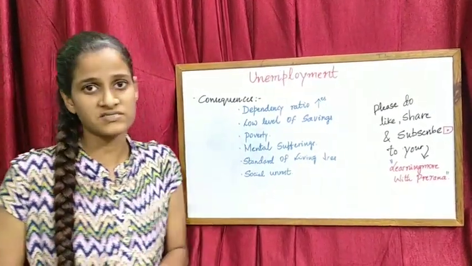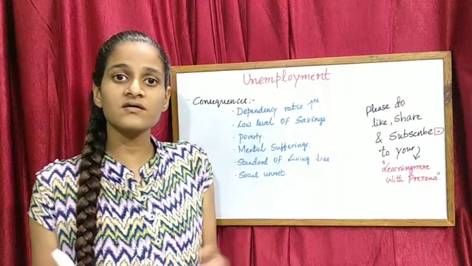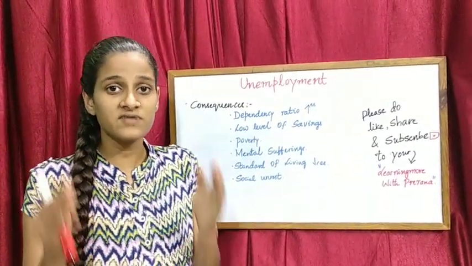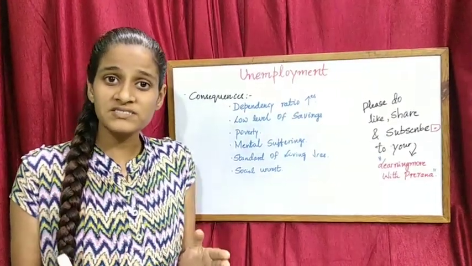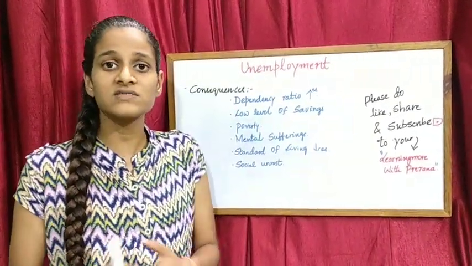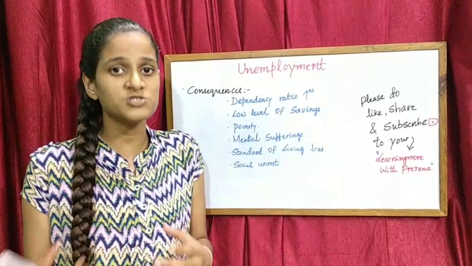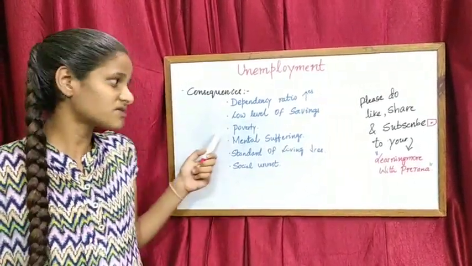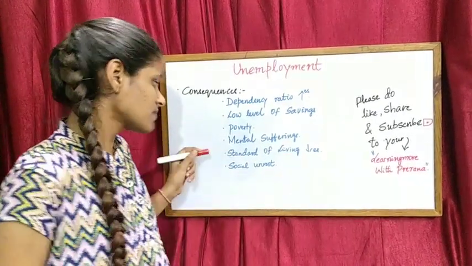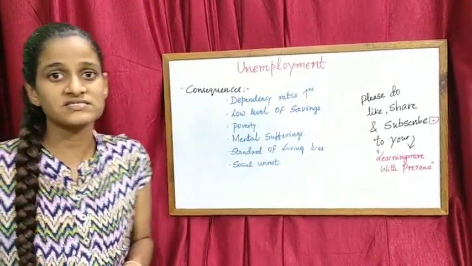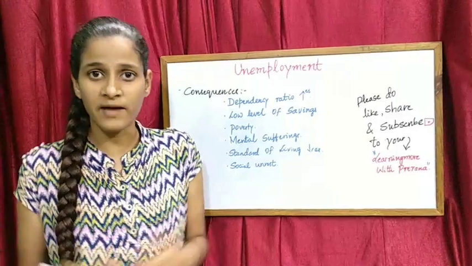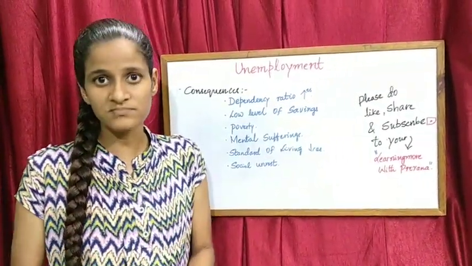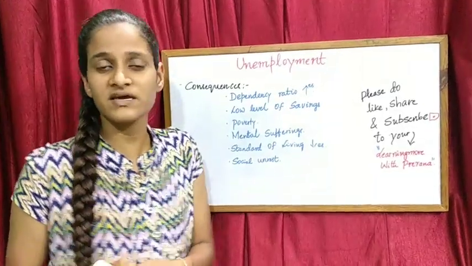Next, mental sufferings. When a person is in a bad condition, that is, if he is not earning, we can see that he will be mentally depressed and suffering, because in society if we have a good job, then people will respect us, right? So mental suffering will increase. Next, standard of living decreases. Due to the low income of a family, we can see that the standard of living of the family will come down. That is, it will decrease.